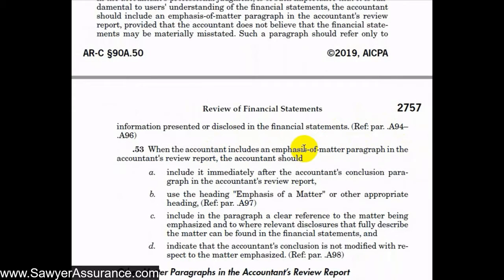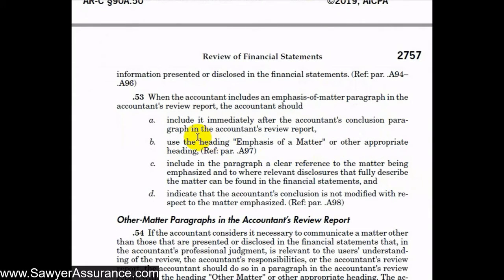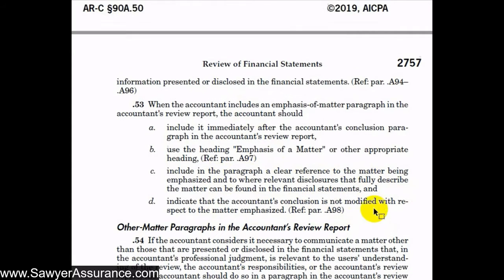And so when we do decide to include an emphasis of a matter paragraph in our review report, we should include it immediately after the accountant's conclusion paragraph, so that'll be at the end of the accountant's review report. We should also have a heading called emphasis of a matter, or an appropriate heading that draws the user's attention to what that paragraph is going to discuss. We should also include in the paragraph a clear reference to the matter being emphasized and to where the relevant disclosures that fully describe the matter can be found in the financial statements. So our wording of the paragraph may say something to the effect of, as noted in footnote X, and so on. And finally, we should indicate that our conclusion is not modified with respect to the matter emphasized, if it's not.